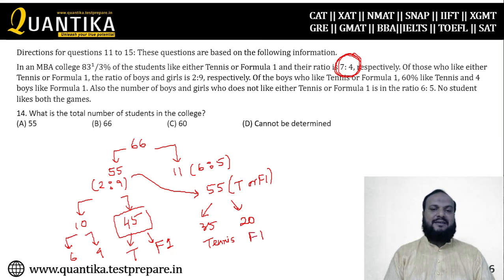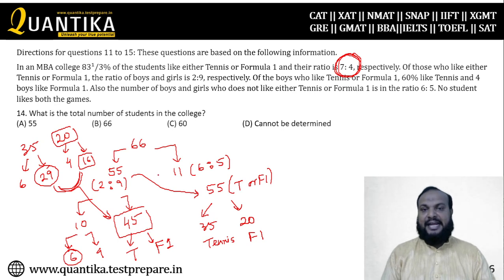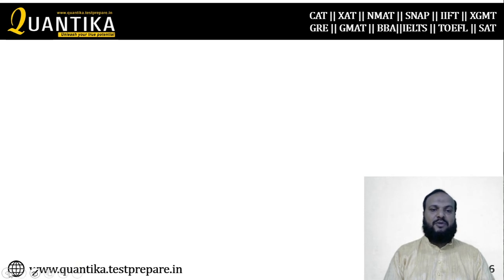Out of 35 students who play tennis, 6 are boys, so the remaining 29 must be girls. So this is how you get the number of girls playing tennis. And 20 is the number of students playing F1, out of which 4 are boys, so 16 are girls. Now, miraculously, when you add this 29 and 16, you get 45, which is the number of girls here. So you have to watch this video again and again to learn how to crack this set, and when you move around the question, you can solve all the questions possible here.